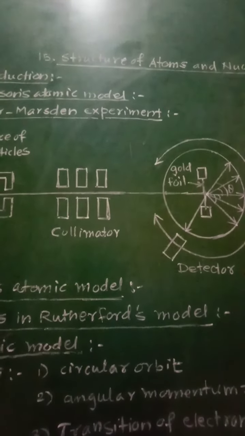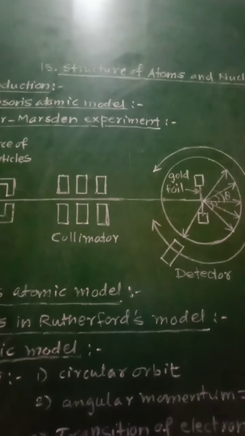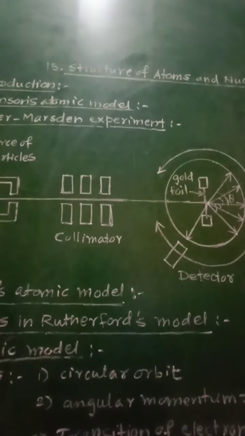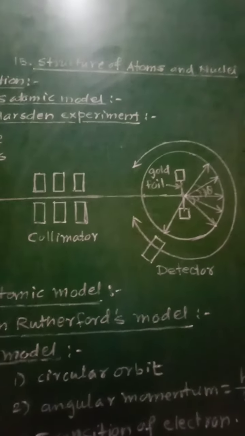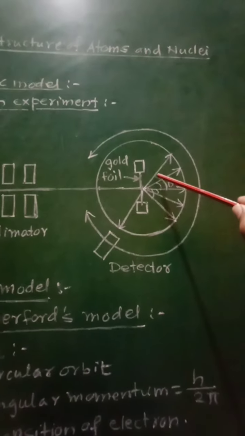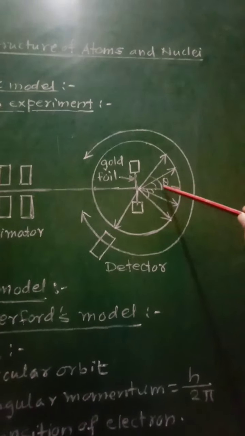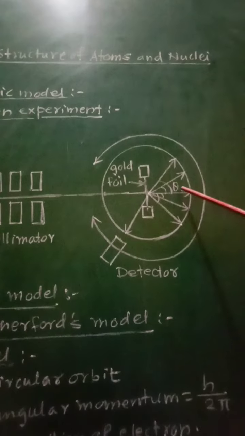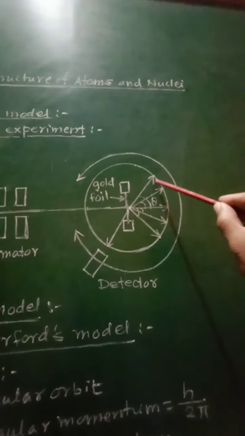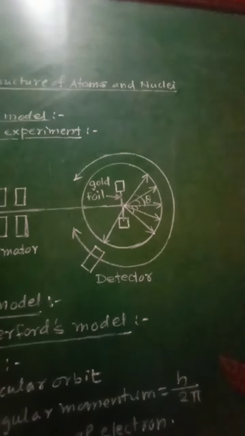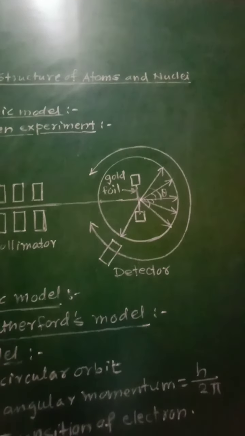Then the scattered particles produce scintillations, that is spots, on the surrounding screen. So these scattered particles will produce the scintillations on this screen.